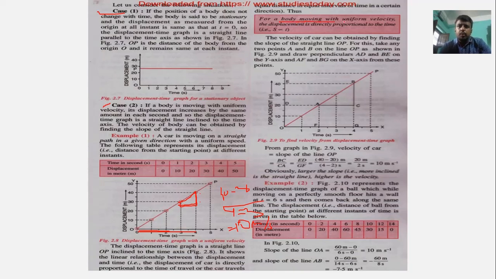So for a body moving with uniform velocity, the displacement is directly proportional to time. If the body is moving with uniform velocity, then its displacement is directly proportional to the time. Here, the velocity of a car can be obtained by finding the slope. In this case, I took only two boxes. Here it is one box, and here it is two boxes.